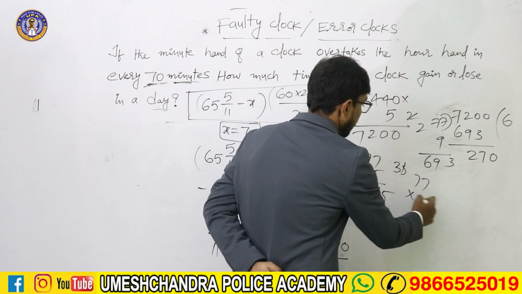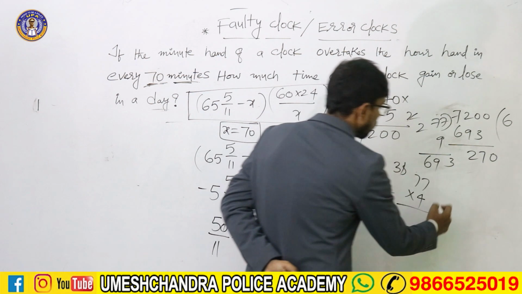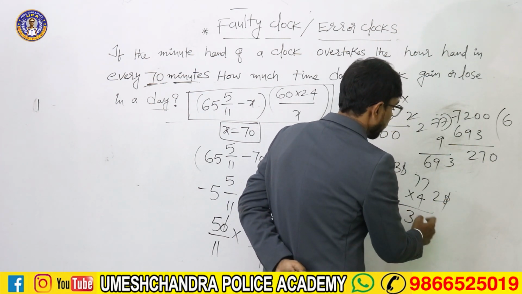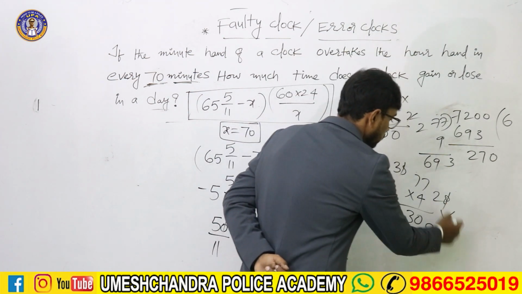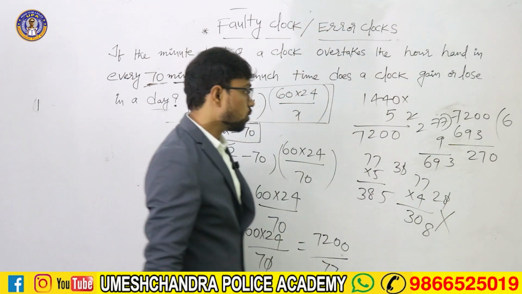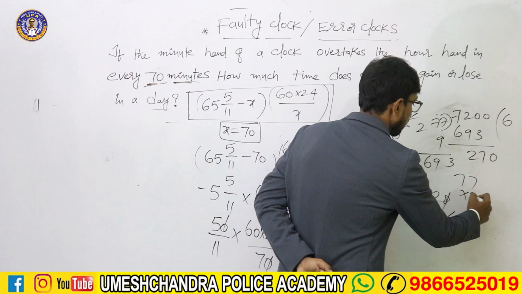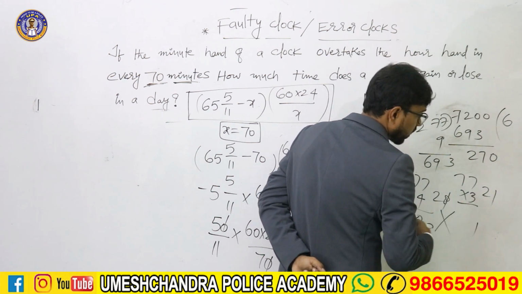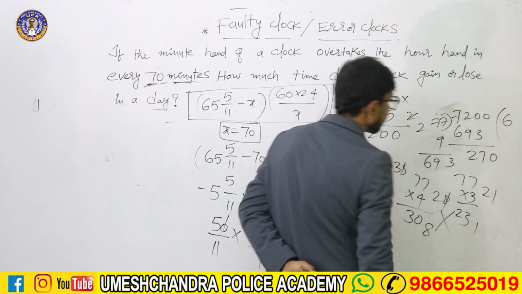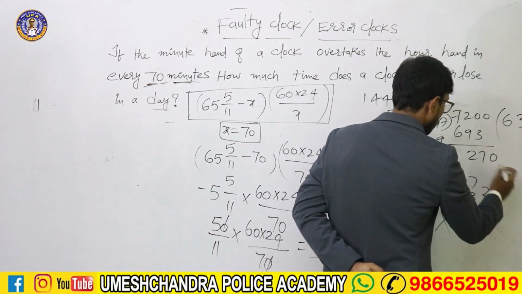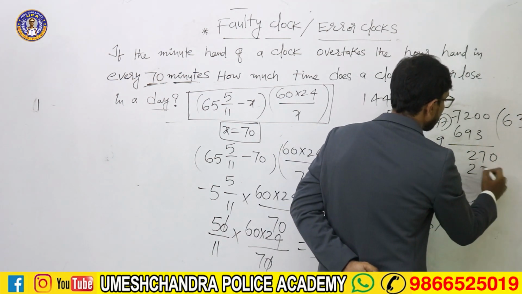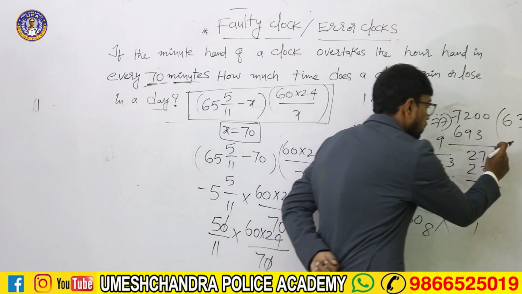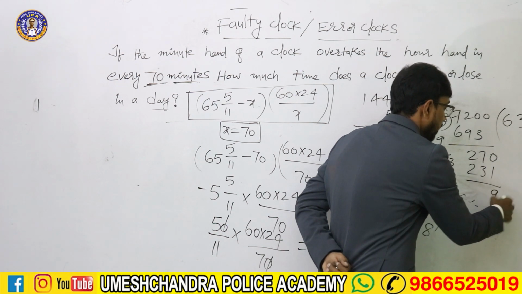So we take 77 4s, which is 308, more than 270. So 77 3s would be 231. So the difference between 270 and 231: 10 minus 1 is 9.